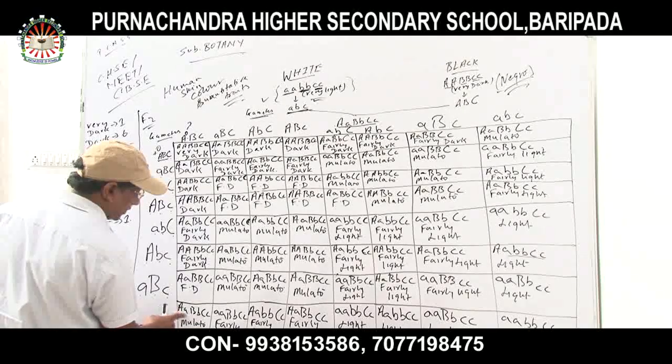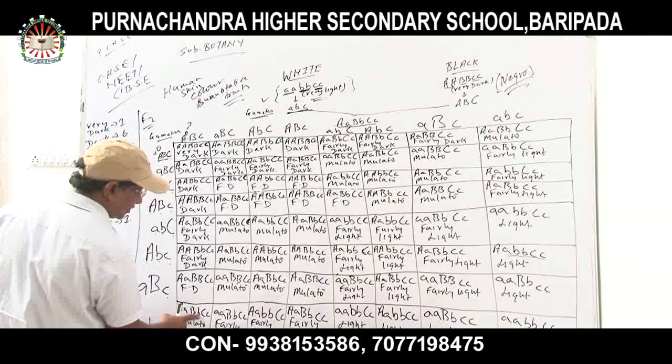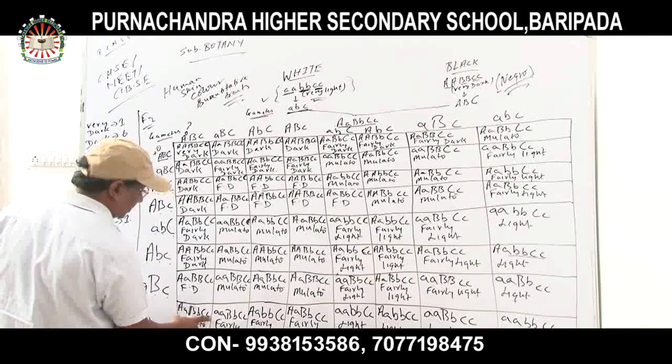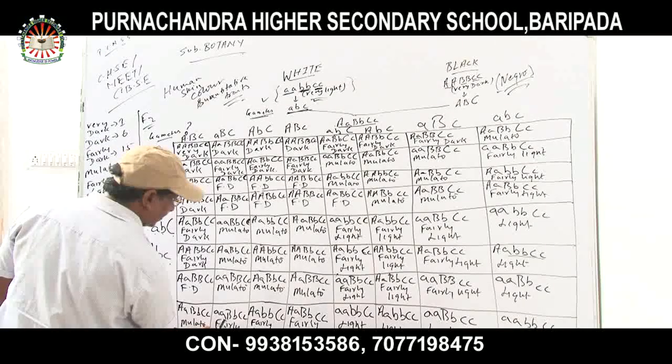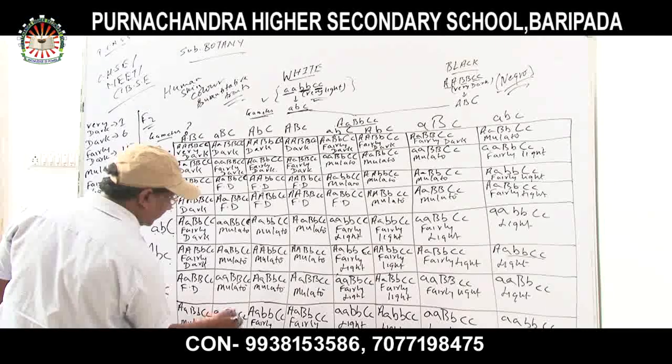Again, capital A, small a, capital B, small b, capital C, small c, mulatto. Because capital A is dominating over small a, and capital B is dominating over small b, and capital C is dominating over small c. That's why it is mulatto. Fairly light. Why fairly light? Because two dominant genes are there. B and C are the dominant genes, and the rest of them are recessive.